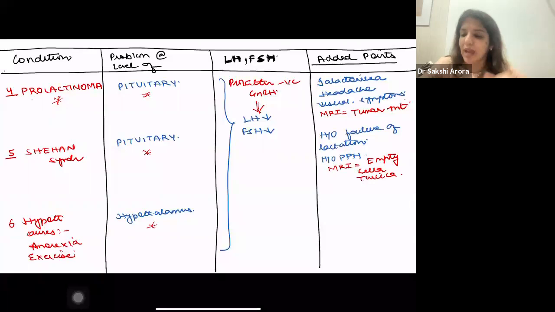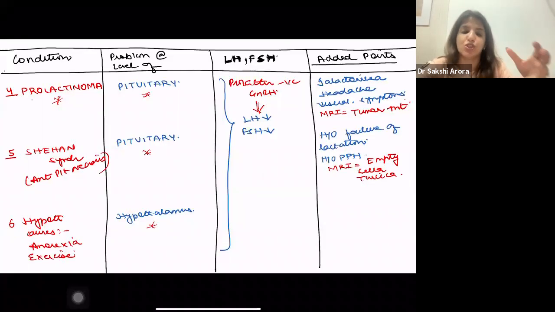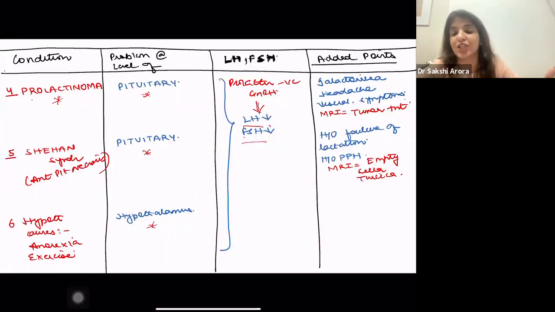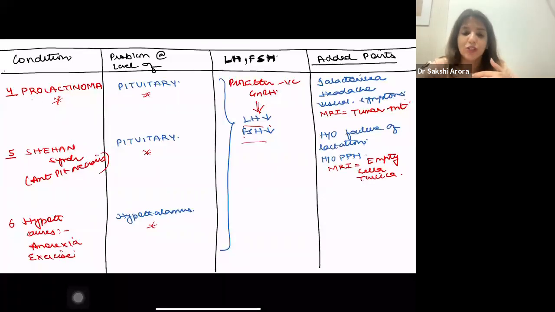In Sheehan syndrome, what happens? In Sheehan syndrome, there is anterior pituitary necrosis. As I told you, no matter what the problem in pituitary or hypothalamus, the levels of LH and FSH have to be low. So here also the levels of LH and FSH are low. Sheehan syndrome happens due to excessive PPH, after excessive blood loss. So the patient is going to give you history of failure of lactation after delivery, right? So if in your question you get failure of lactation after delivery, it has to be Sheehan. And on MRI, you are going to get empty sella turcica.